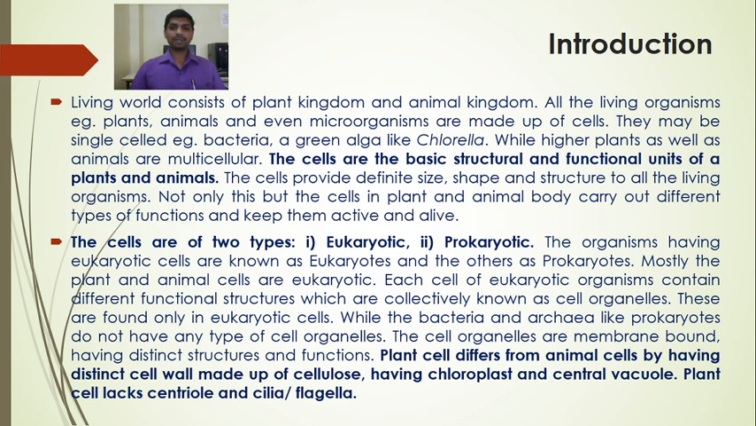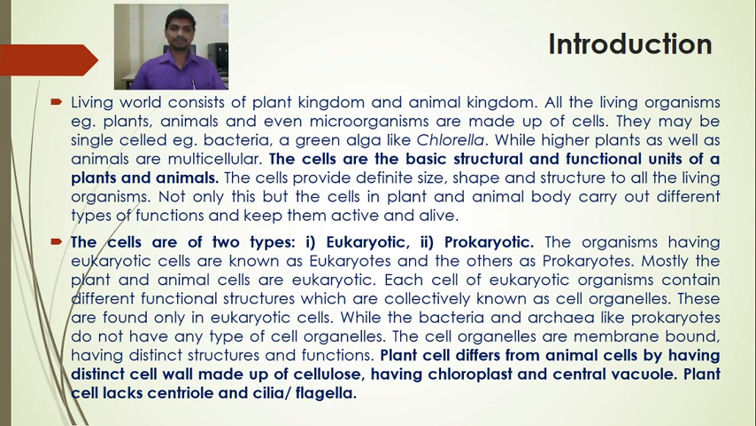Plant cells differ from the animal cells by having a distinct cell wall made up of cellulose, having chloroplast and central vacuole. Plant cell lacks centriole and cilia or flagella. The cilia and flagella that are found in the animal cell are the locomotory organs, which are required for movement.